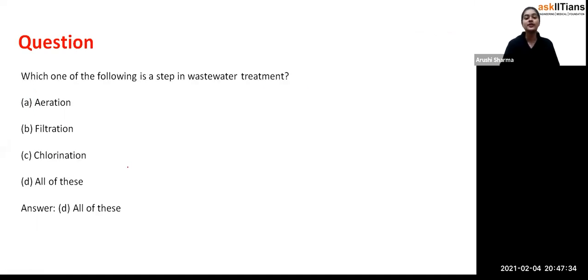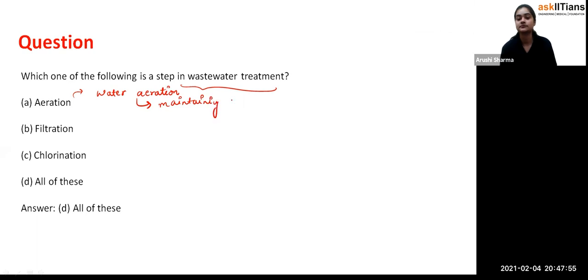Okay. Which one of the following is a step in wastewater treatment? Aeration. See, students, if I talk about water aeration, because here we are talking about the water only, water aeration is used for maintaining the oxygen level in water. Now, when the water is polluted or the wastewater is there, why can't we use it? Because the oxygen level decreases. Water aeration is a step which we use in wastewater treatment so that we can maintain the oxygen level in that water. Because when we drink water, we get oxygen from it, exactly.